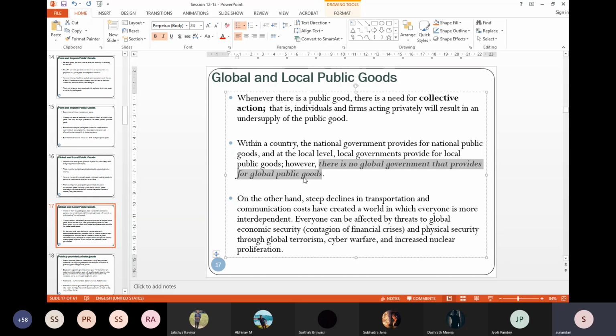The impact of 9/11 is not contained only in the US, but everywhere. Cyber warfare. Now, the most recent concern is whether the Taliban has access to nuclear weapons, because that will again be a global threat. So the demand for global public goods has increased over time. But the provision, no.